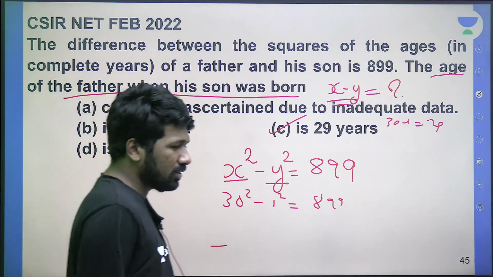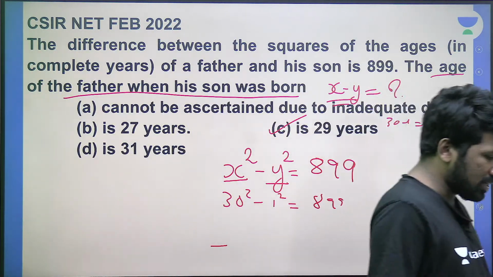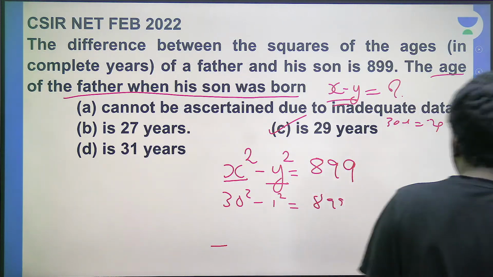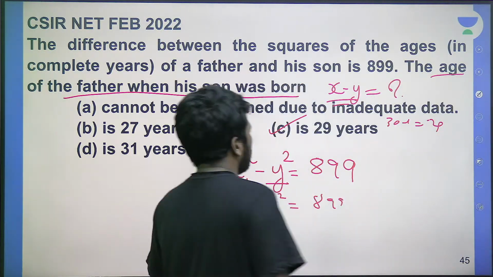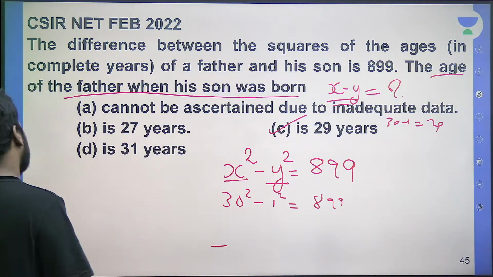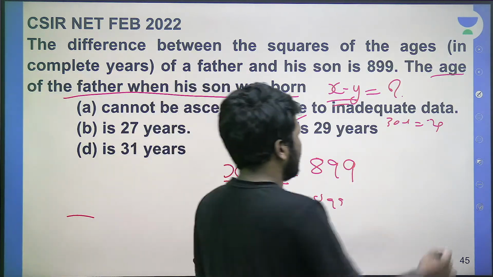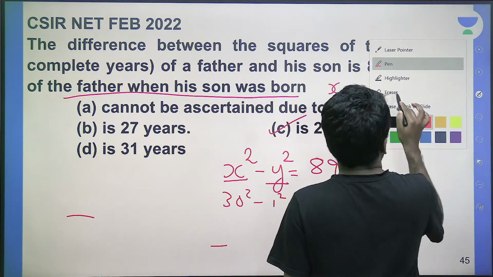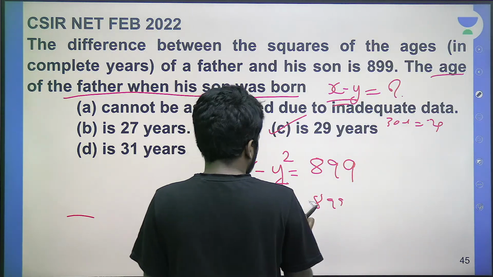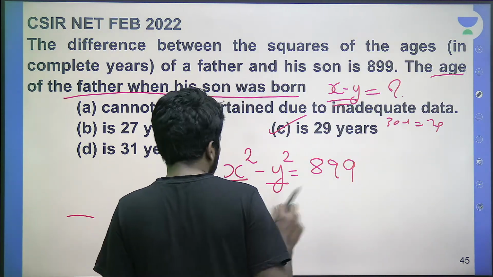But as I told, we cannot guarantee at the time of the exam, in the exam hall in a panic scenario, whether that will be feasible or not. We don't know that. That is why we will do this question mathematically to simplify it further. This is the first solution. The second solution, listen very carefully.